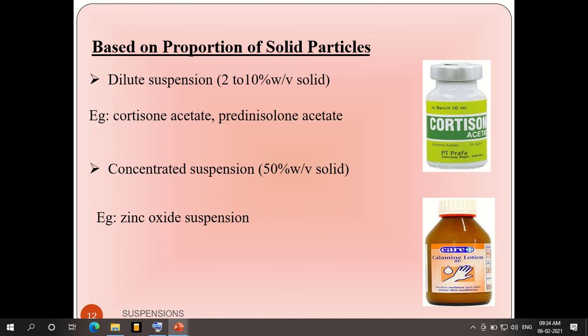You can see the market one, cortisone acetate; it is a suspension that will have only 2 to 10% weight by volume of solid particles. If it is concentrated, the concentration will be around 50% weight by volume of solid as the dispersed phase, like the zinc oxide suspensions we use.